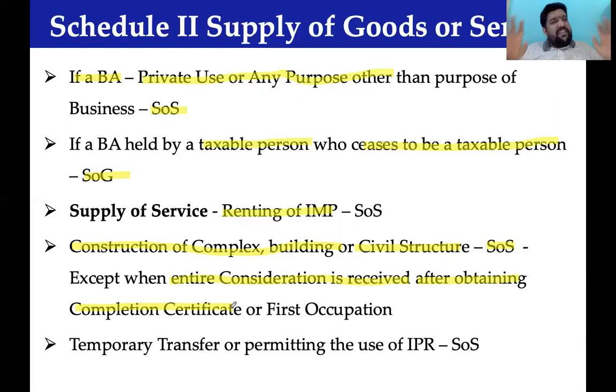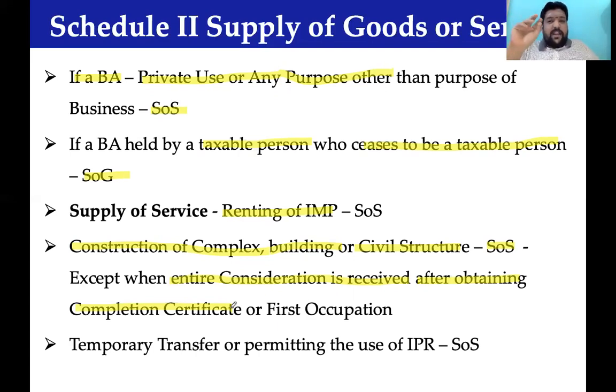When you have done everything and the building is completed, you have a standing immovable property. When a standing immovable property is going to be sold, will you say it is a supply of a service or a sale of an immovable property? You will say it is a sale of immovable property. That is why they said after completion certificate, money is received.